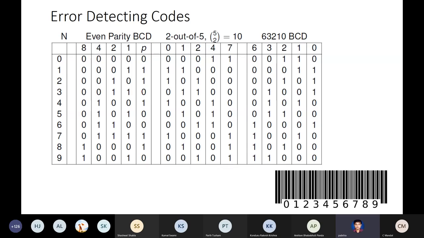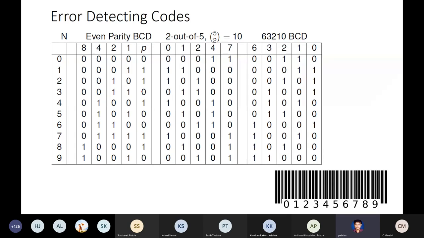So error detection is now very easy. Let's say you transmit some data bits plus the parity bit. The receiver end receives it and computes the parity. If it is even, it accepts it as it is because there is no error. Now this parity should be over all the 5 bits, not only the data bits. And if it is odd, definitely there is an error. So this is one possible scheme. There can be other schemes also.